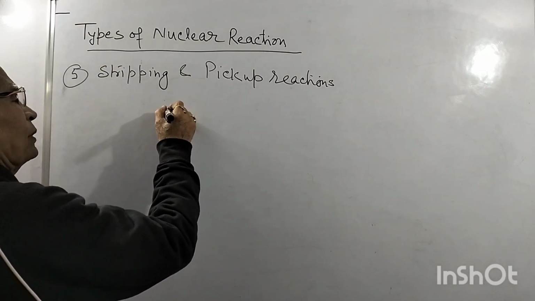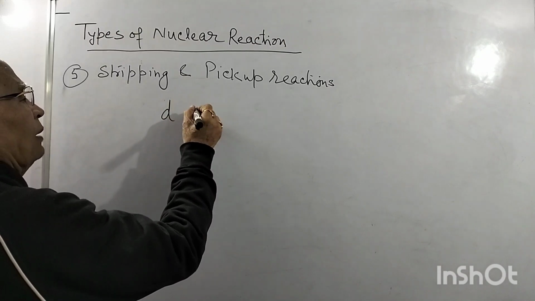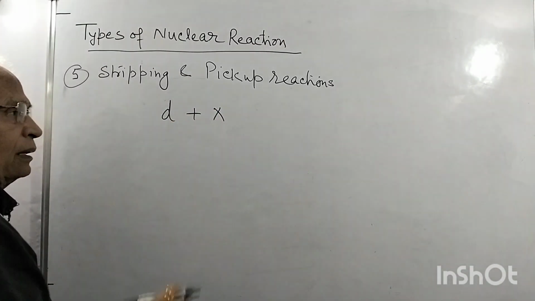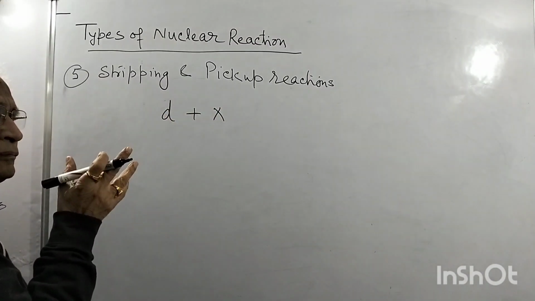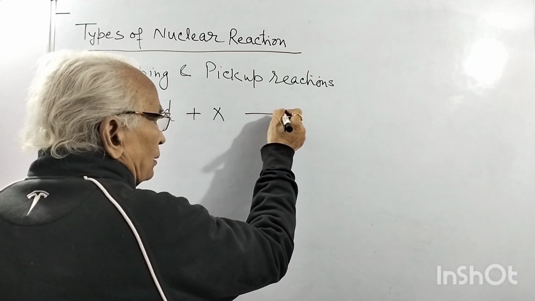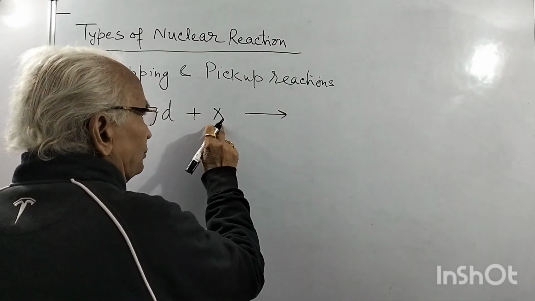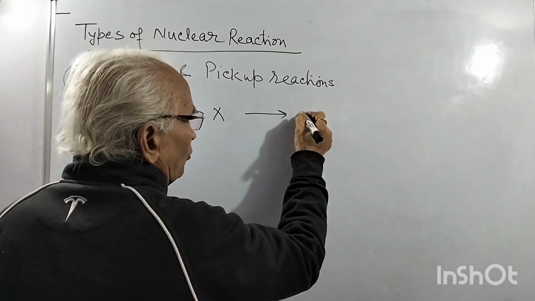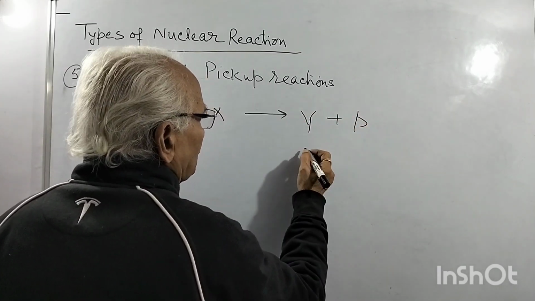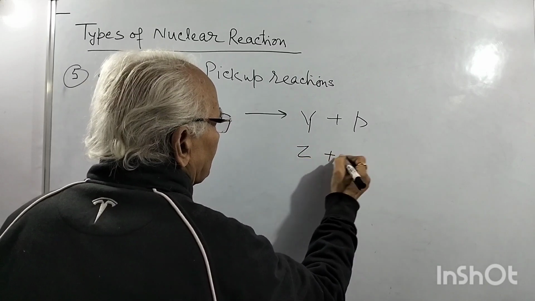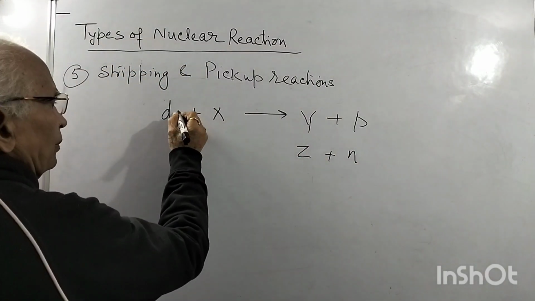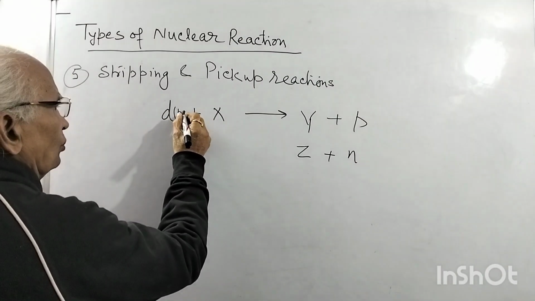Just like we have, say, a projectile deuteron and any target X. This deuteron is going towards the target. The target takes either a proton or a neutron. It is possible that this absorbs the neutron, becomes Y, and a proton is emitted, or this becomes Z and a neutron is emitted. The deuteron is made of a proton and a neutron.